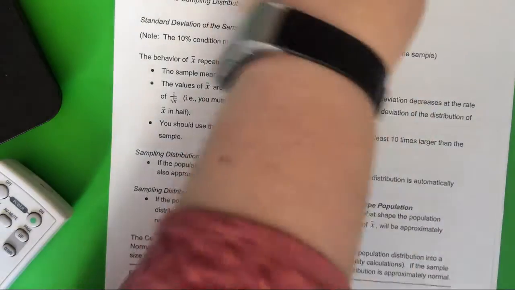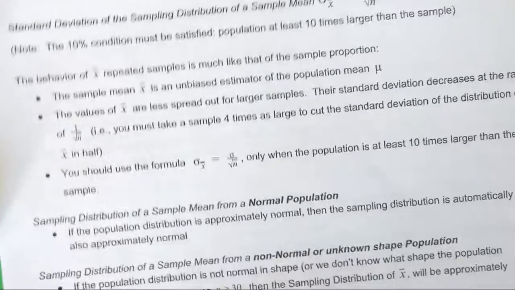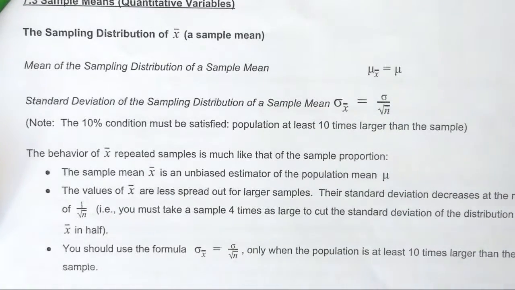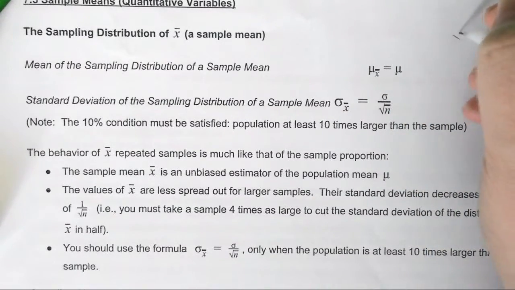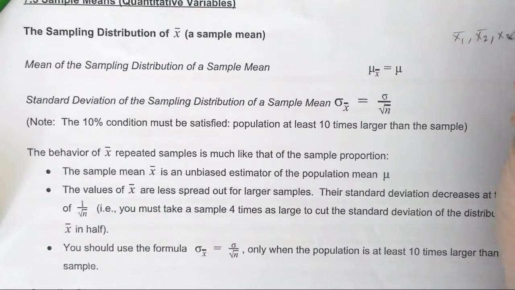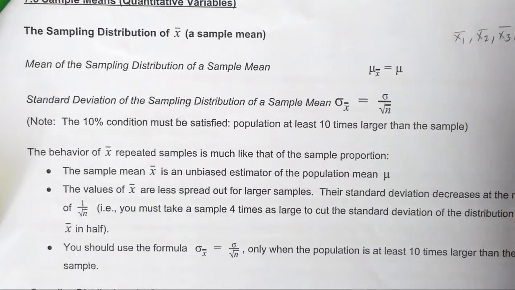Okay, X bar, sampling of means. We only have one practice problem. We have a lot of words to read first, sadly enough. It says, the mean of the sampling distribution of a sample mean. Remember we're taking lots of samples, like an X1 bar, an X2 bar, an X3 bar. That's the mean of multiple samples.